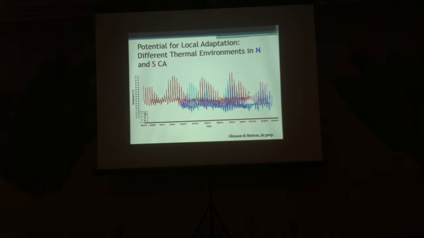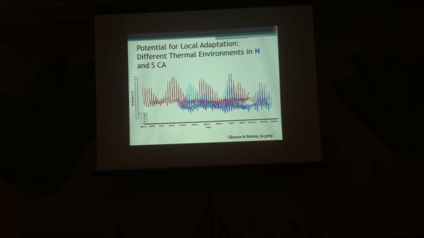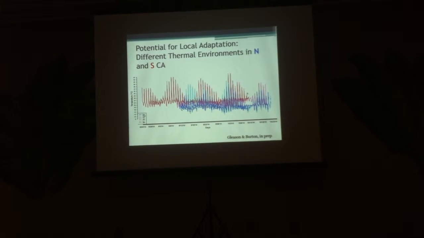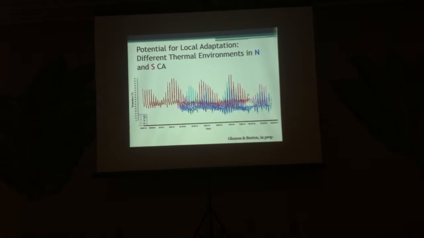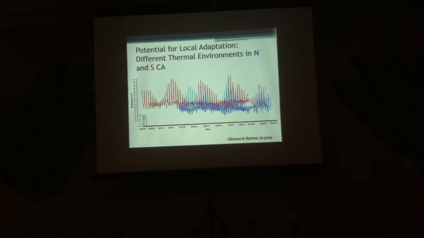In addition, across this range, populations see wide variations in temperature. So here we're looking at a temperature record of estimated in situ body temperatures during the late summer and early fall of last year, which is typically when maximum annual temperatures are reached.